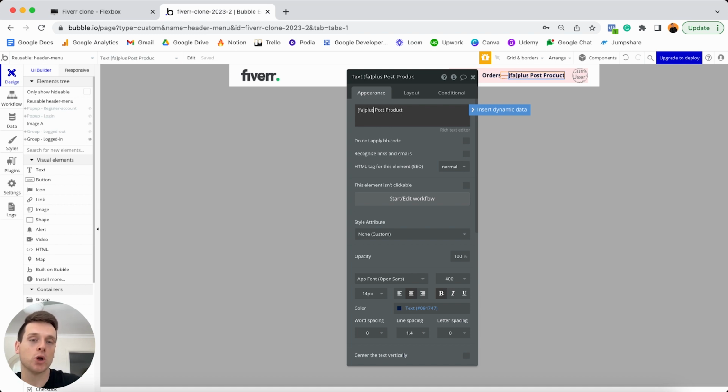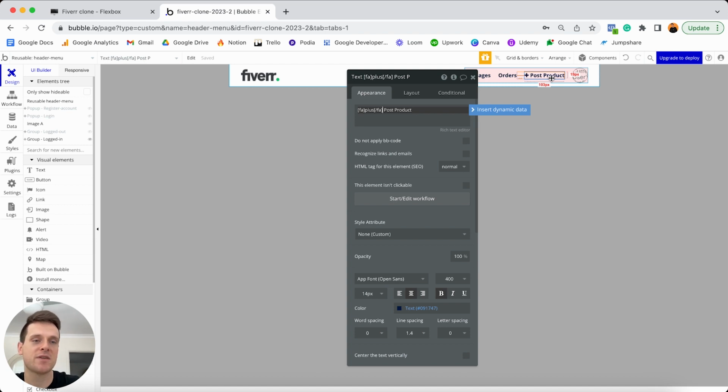Then from here, I'll close my HTML formatting. So I'm just going to add another open square bracket followed by a /, the letters FA once again, and then a closed square bracket. And what you'll see is that that's going to format this to look just like an icon element. Now, if what I just showed you had completely thrown you off and confused you because you're not familiar with HTML, I do have an existing tutorial on my YouTube channel that runs through this entire process. I didn't want to dive into it in too much detail right now, just because I think that this plus icon is more of a nice to have, it's not essential.